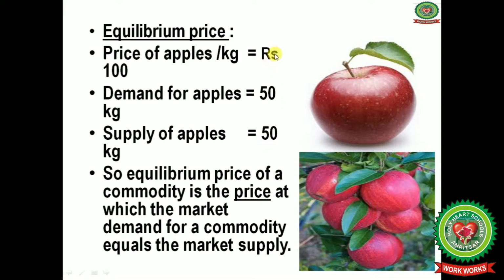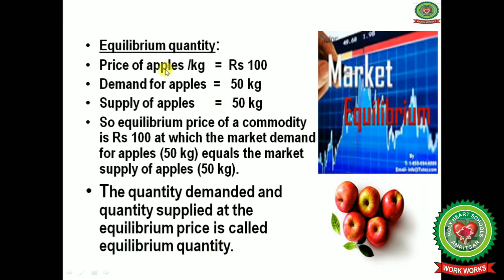So from this data you can understand that at the given price of rupees 100, demand and supply both remain the same. This shows that equilibrium is there in the market. So the equilibrium price of a commodity is that price at which the market demand for a commodity equals the market supply.